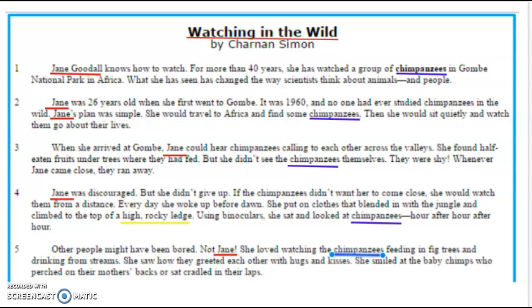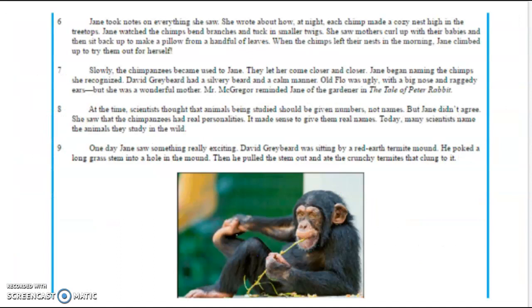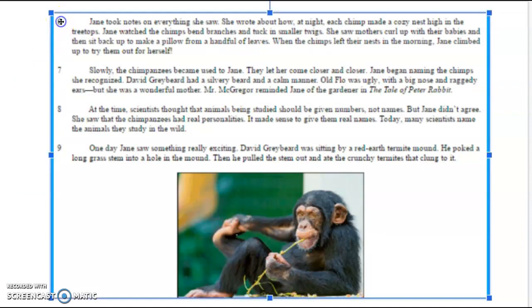chimpanzees in the wild. Now I'm going to look at the next chunk of the text, paragraphs 6 through 9. When I skim and scan over these paragraphs, once again I see the name Jane. I also see chimpanzees, and right away I notice this picture of a chimpanzee at the bottom of the page. It looks like he's chewing on something.